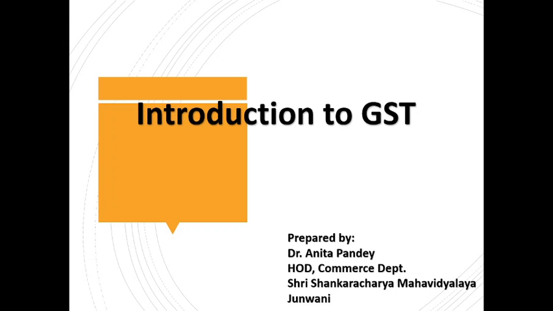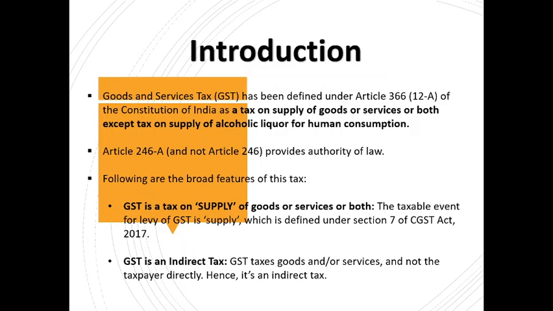Today I'm going to take a lecture on a very interesting topic, that is goods and services tax, very commonly known as GST. So let's begin. Goods and services tax has been defined under Article 366 sub-Article 12A of the Constitution of India as a tax on supply of goods or services or both, except tax on supply of alcoholic liquor for human consumption. This definition is quite simple and apparent: GST is levied on supply, and the key word here is supply.